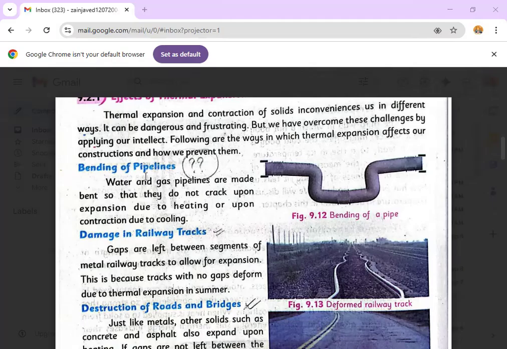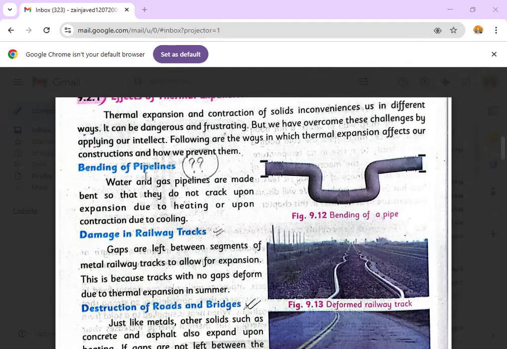So in the summer season, in hot summer days, when the heat is enough for the particles to increase their kinetic energy, by the absorption of sunlight, the natural source of heat, the vibration of the molecules becomes vigorous. And this vibration of molecules ultimately leads to cracks from the expansion of the pipelines. So to avoid this crack due to expansion, we place a bend in their path. When the bend is present in the path, there is enough space to expand from the bending side and it does not crack.